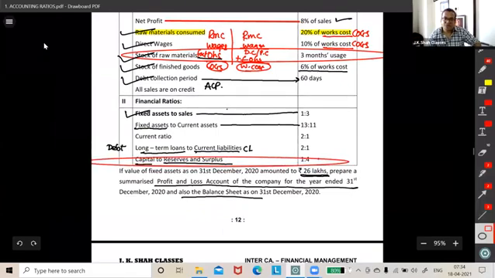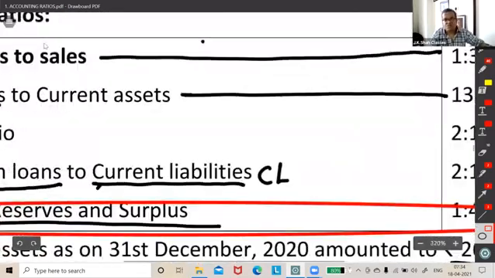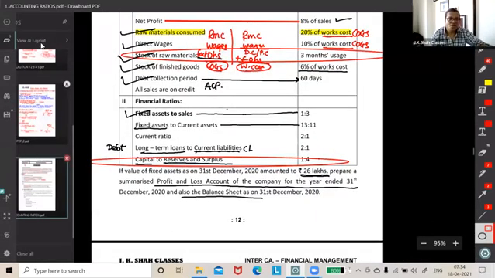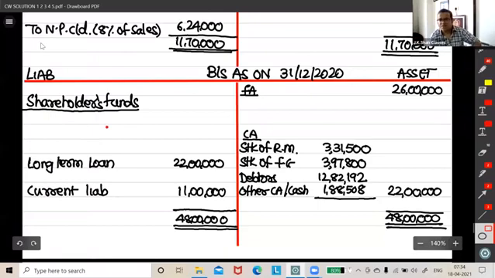That means in shareholder funds, only two things are there. So what will we write over here? Capital and reserves and surplus.